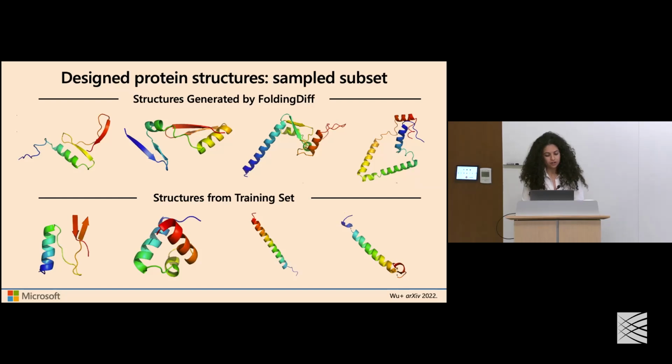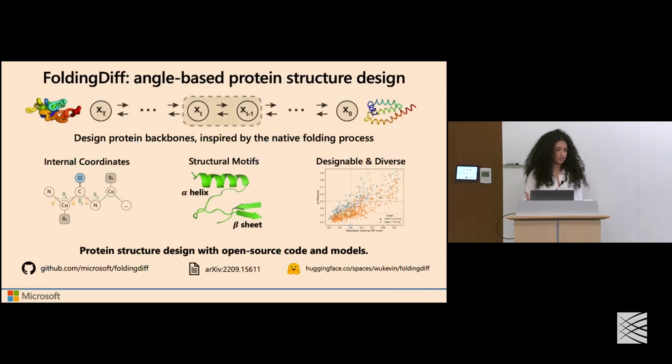We get into more quantitative evaluations in the paper as well, where we assess the quality of these structures in terms of their structural diversity, how well they can be physically realized by an amino acid sequence that will specify a given fold. But for the sake of time and for focusing on some of our more recent work, I would like to refer you all back to our paper, as well as our code base and open source models, where you can play around with the FoldingDiff approach and sample new generations.